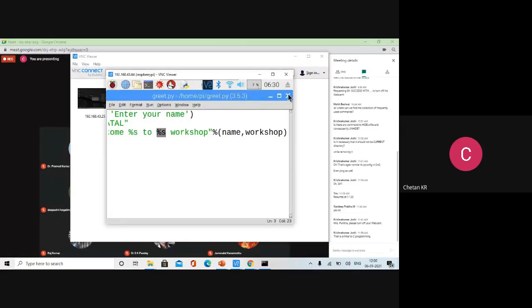Now, let us increase the complexity of the program a little. What I want to check is, for example, if the username is Prakash, only that user should be allowed. Or Pramod. If the user is Pramod, only Pramod should be allowed. No other user should be greeted. If you are given a different name, you should get, sorry, you are not authenticated. If you are given the correct name, you should be authenticated.